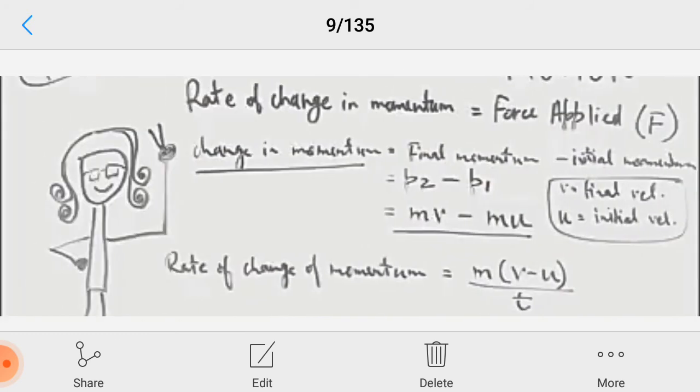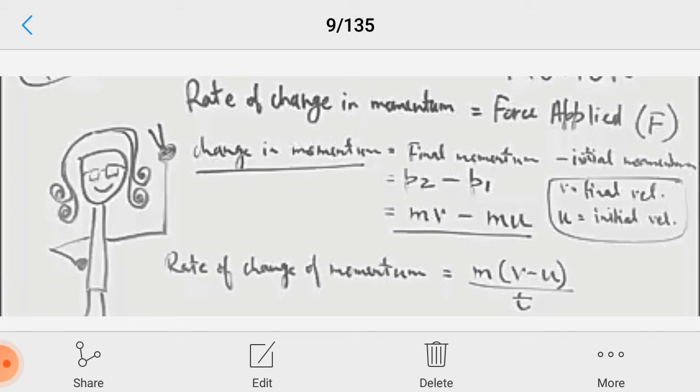You see, then the rate of change of momentum. When it talks about rate of change, time comes into consideration. So similarly, we have taken m common, so (v minus u) by t. So the rate of change of momentum can be written as m(v minus u) by t. Here also, just remember that (v minus u) by t is acceleration.